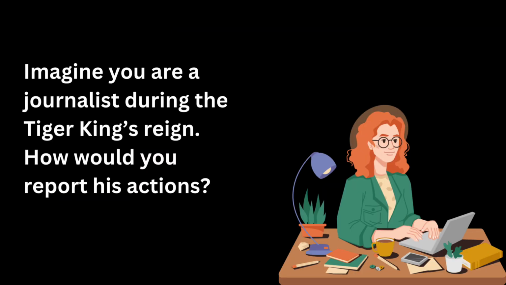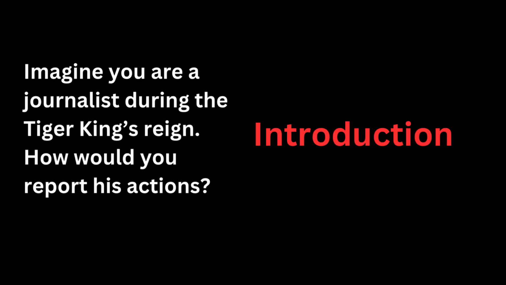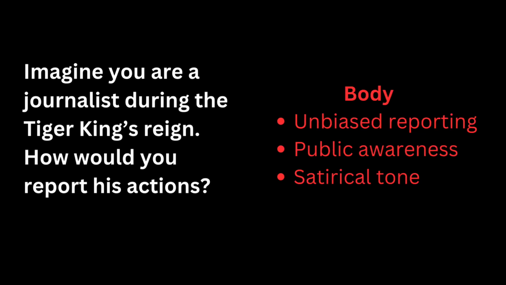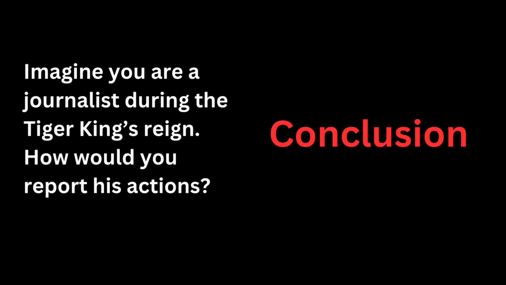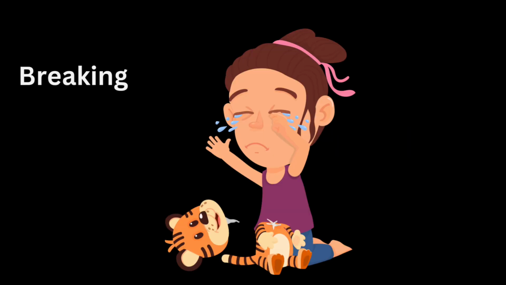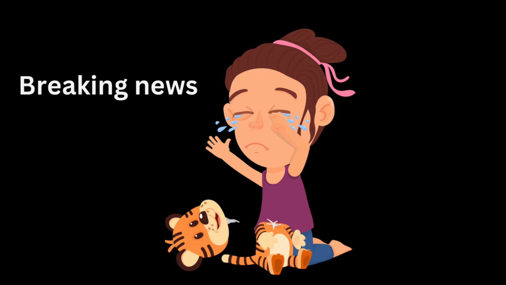For this question in the introduction, you may write journalism highlights truth and holds leaders accountable. Then in the body, unbiased reporting. As a journalist, I would expose his reckless tiger hunting. Then the next point, public awareness. I would question his laws, misuse of power, and his real contributions. Then you can add up a satirical tone. Headlines like King fears toy tiger more than real ones would grab attention. And in the conclusion, you can write the press plays a key role in preventing absolute power from going unchecked. The king wins against 99 tigers but loses to a wooden one.